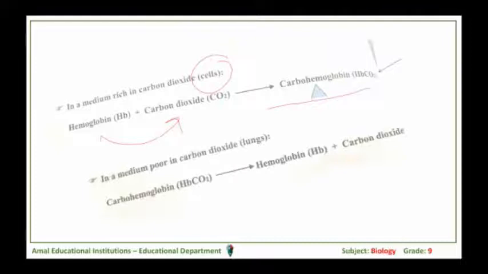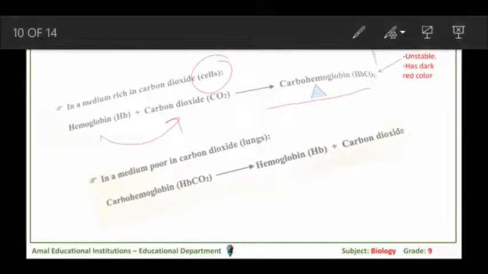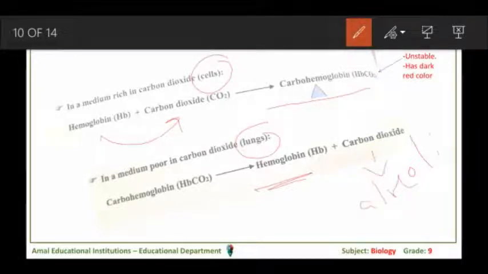Then, in a medium poor in carbon dioxide, like in the lungs, what happens? Carbohemoglobin is dissociated into hemoglobin alone, and carbon dioxide is released, or diffused, to the alveoli. Why is it diffused to the alveoli? To be exhaled outside your body.